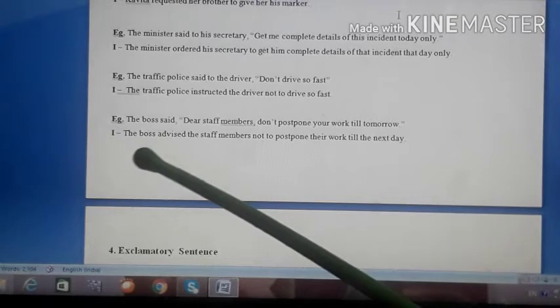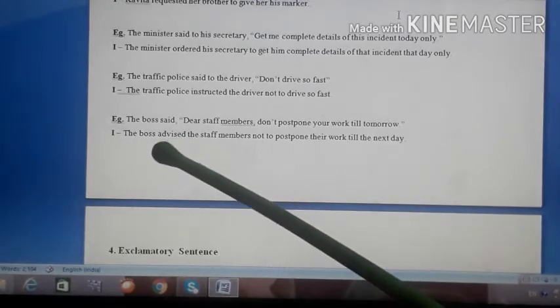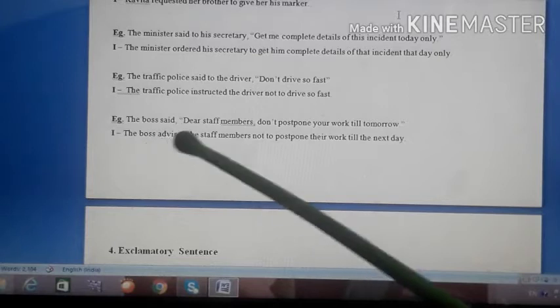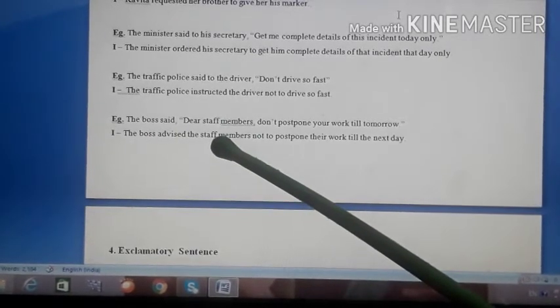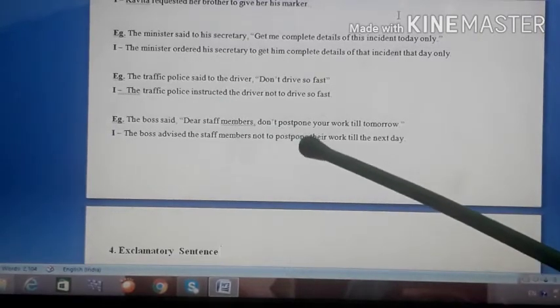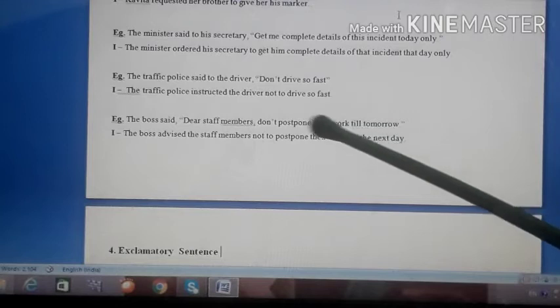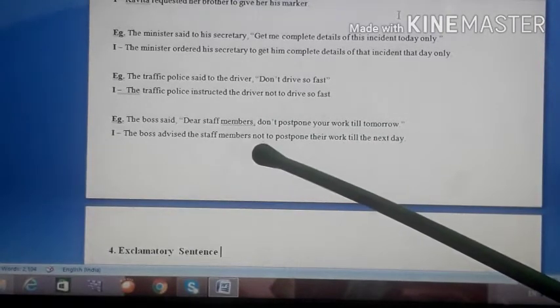So the boss advised, here he is giving a sort of advice through a negative sentence. So here we will take the listeners to that side. The boss advised the staff members, and your imperative sentence begins from here. Don't postpone your work till tomorrow. So don't we will remove and we will use not to. The same thing is done over here, students.